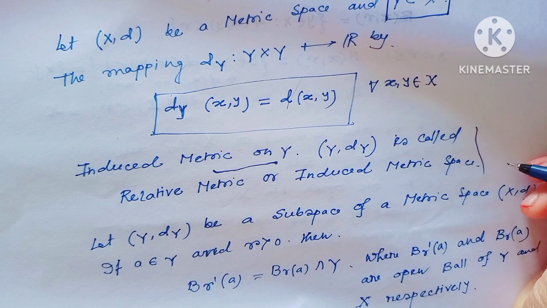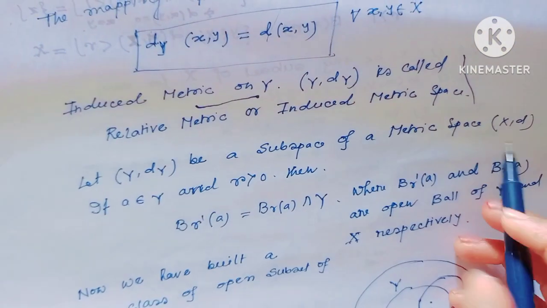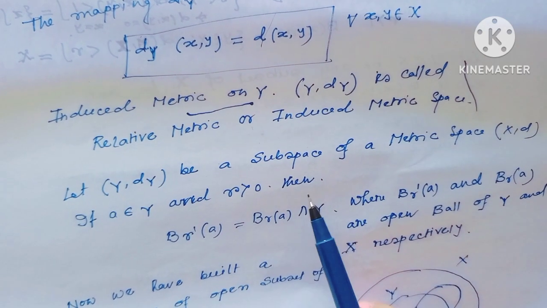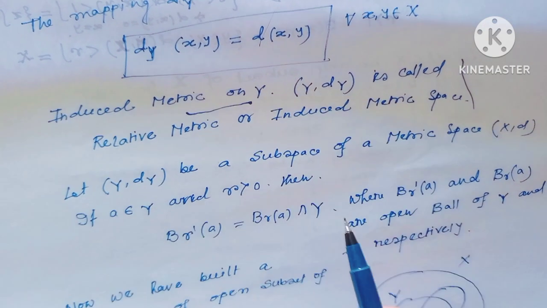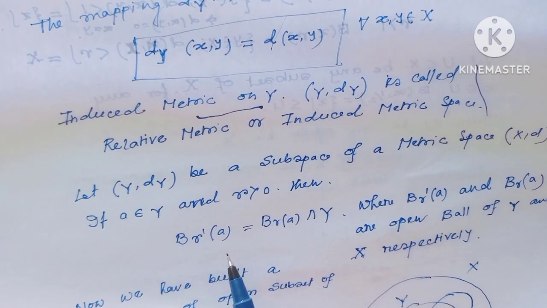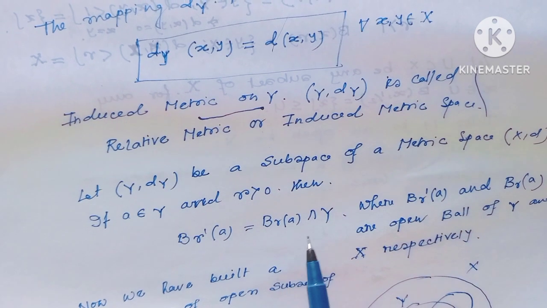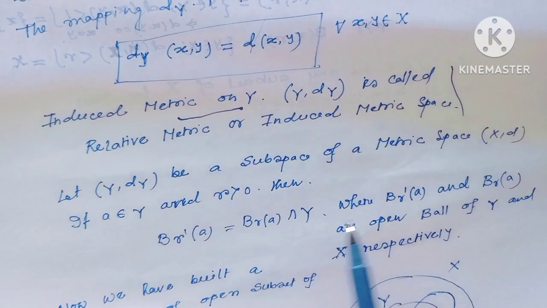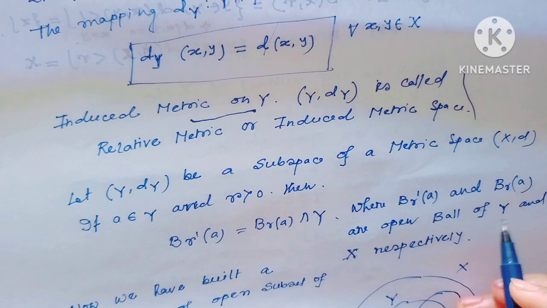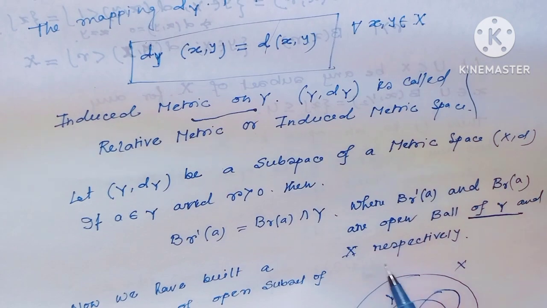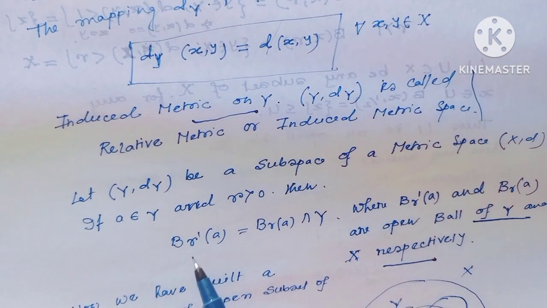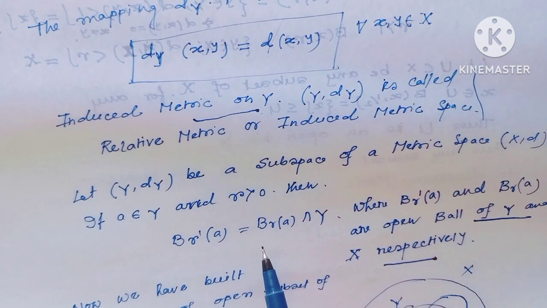Therefore, let (Y, d_Y) be a subspace of a metric space (X, d), and if a belongs to Y and r is greater than 0, then B'(r, a) equals B(r, a) intersection Y, where B'(r, a) and B(r, a) are open balls of Y and X respectively. This is the open ball of a subspace metric space.